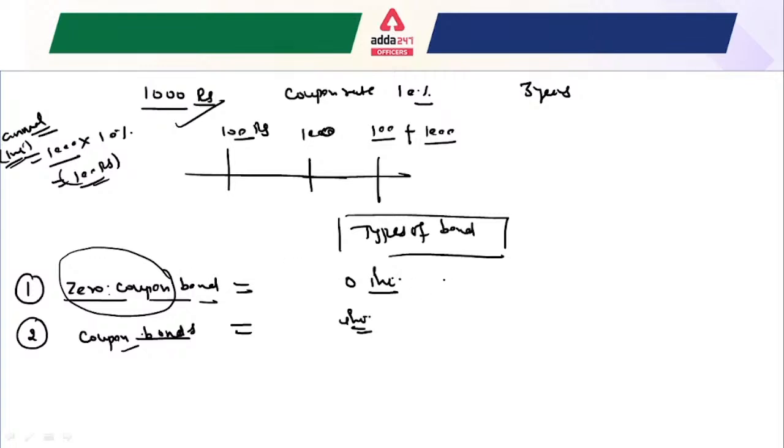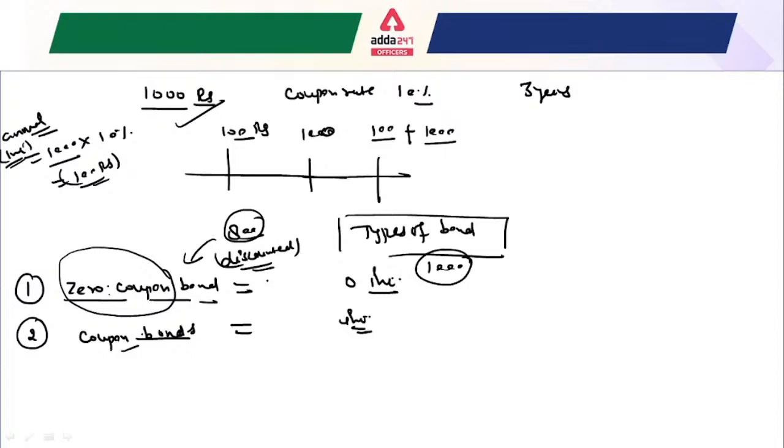So how can an investor get a profit by investing in a zero coupon bond, when he is not going to receive any interest on that bond? Actually, these bonds are issued at a discounted rate. Suppose a bond's maturity is held at the face value of 1000 rupees, and these bonds are trading at a discounted rate, like 800 rupees. So this is known as a discount.